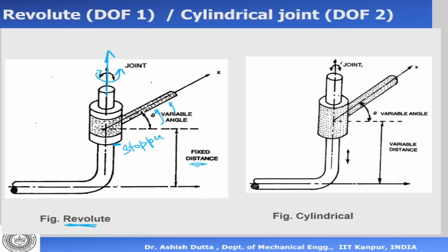Now this also has 1 degree of freedom and is called the revolute joint. In short, it is defined as R, called the revolute joint.